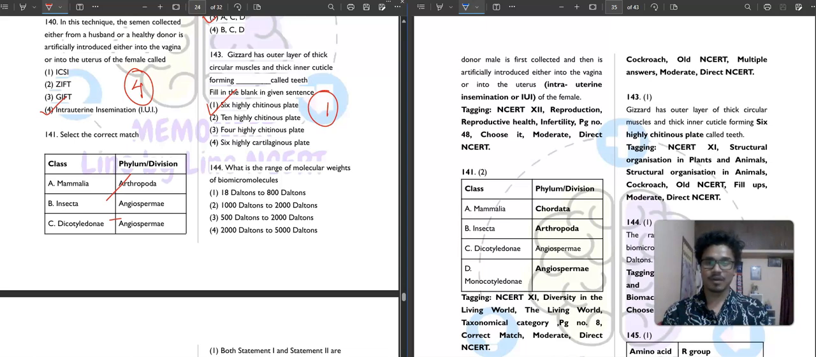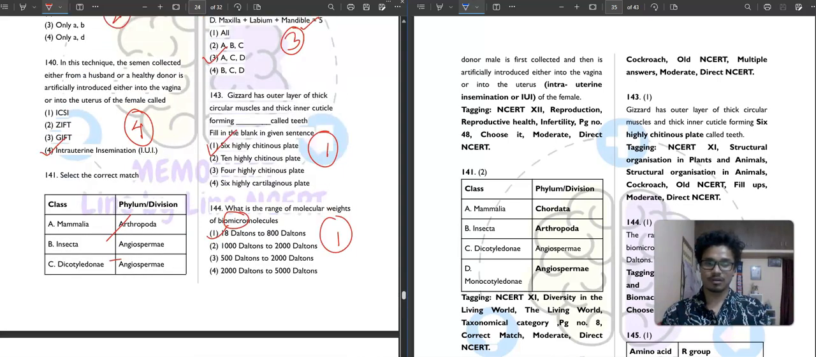Then it is saying 144. What is the range of molecular weights of biomicromolecules? That is 18 to 800 daltons. So the first option is your correct answer. Micromolecules. Read the question carefully, otherwise you can go wrong.